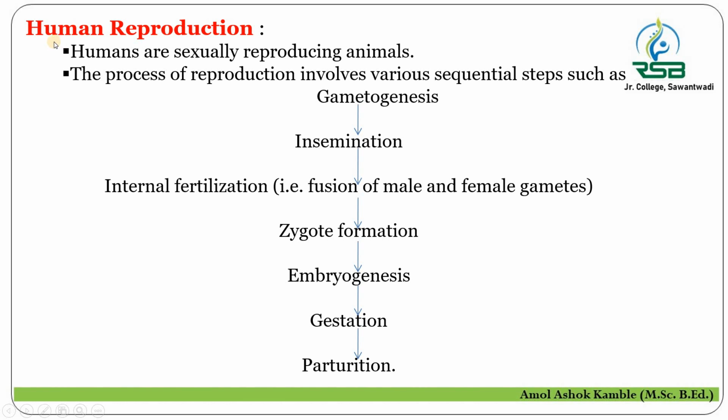Humans are sexually reproducing animals, and this process of sexual reproduction involves sequential steps: gametogenesis, insemination, internal fertilization, zygote formation, embryogenesis, gestation, and parturition.